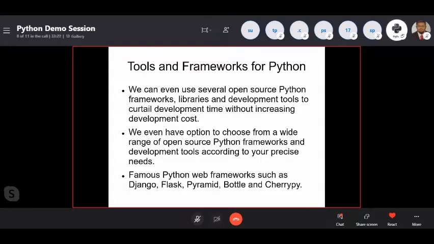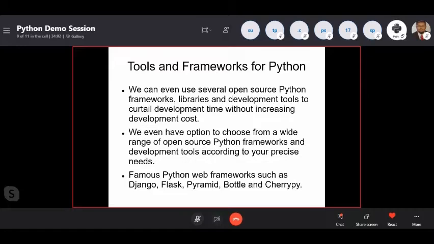Okay, so we have the option to choose from a wide range of open source Python frameworks and development tools according to our precise needs. Yeah, I already told you. Famous Python web frameworks are Django, Flask, Pyramid, Bottle, and CherryPy. CherryPy is mostly used by people from automobile backgrounds who are going to start some robotic tools. And Django and Flask are the most commonly used frameworks. I can tell you, because I have been working in this industry for the last 5.5 years, I know these two frameworks are very much needed in the industry.